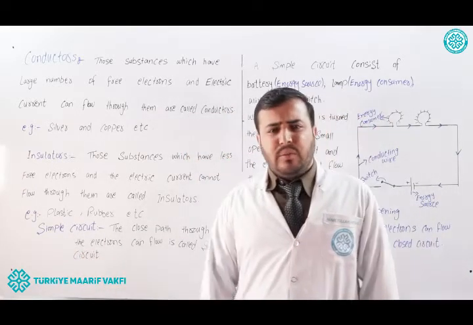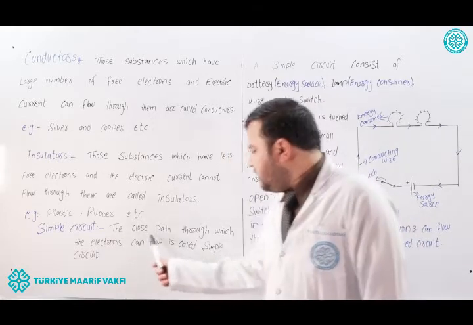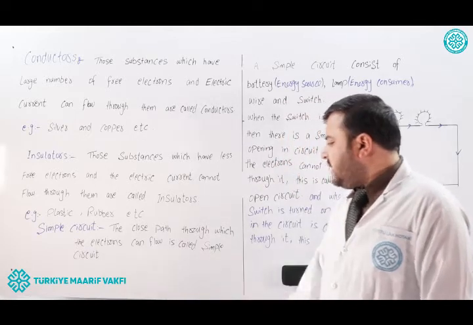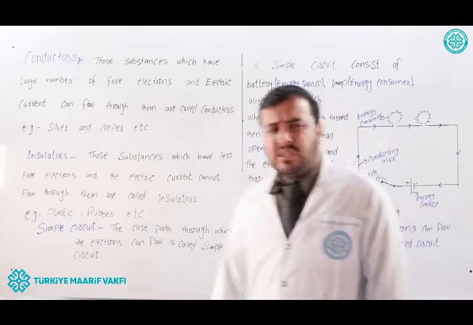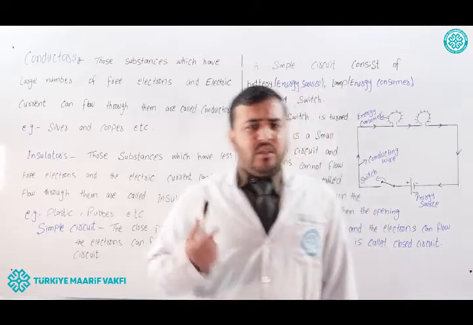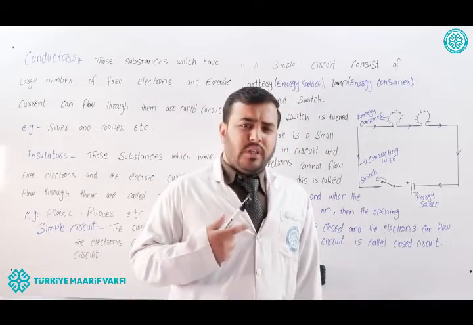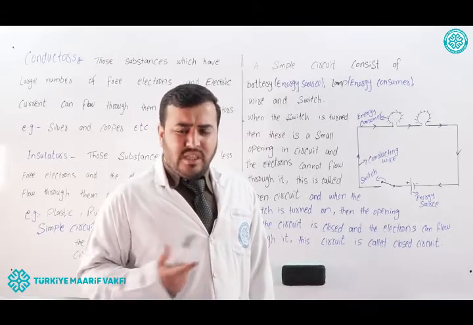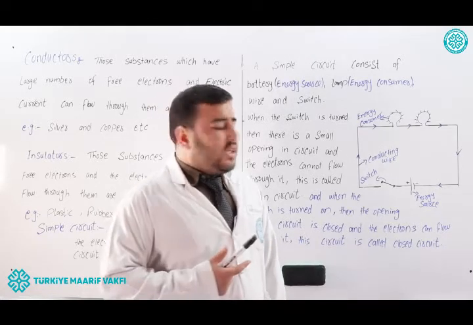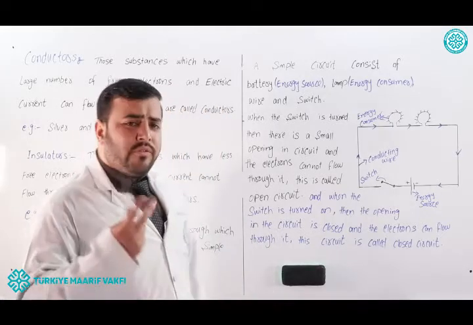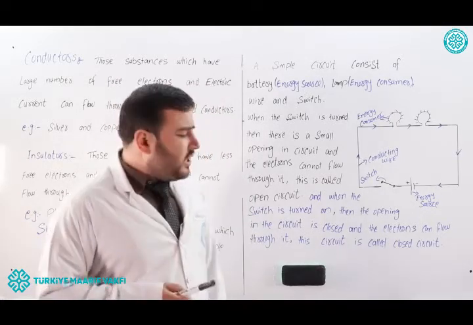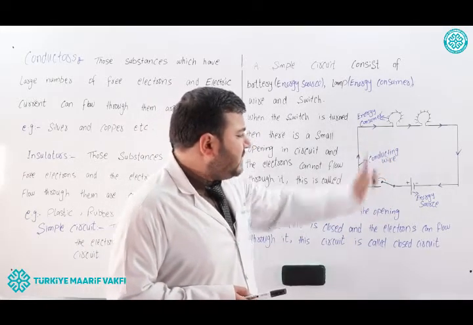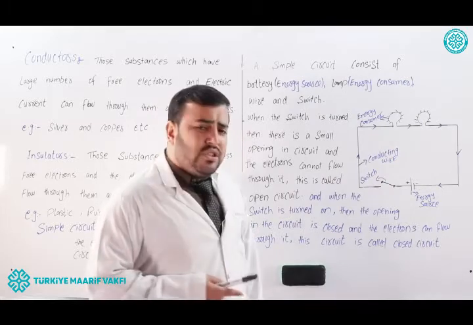A simple circuit can be defined as the closed path through which the electrons can flow. Means the closed path for the flow of electrons is called a simple circuit. The simple circuit consists of 4 elements. Here you can see in this figure a diagram of a simple circuit. It consists of 4 elements.